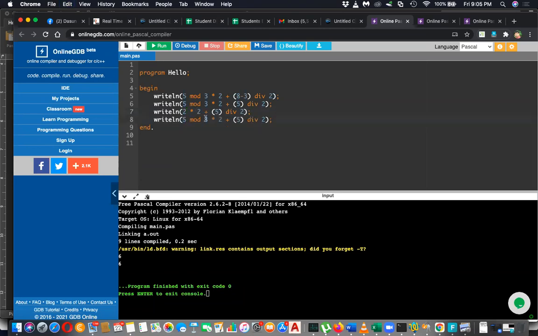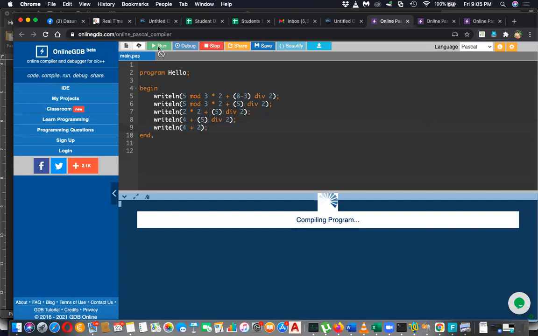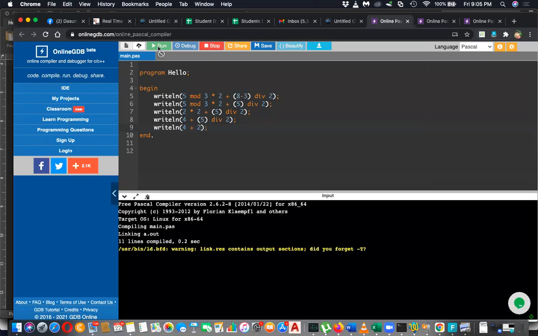So let's merge it again. 2 into 2 is 4. Then 5 div 2 is 2. 4 plus 2 is 6. You will get 6 in all the cases, which means that whatever method we have applied, our breakdown and the sequence is correct.